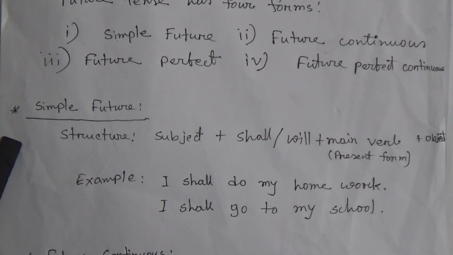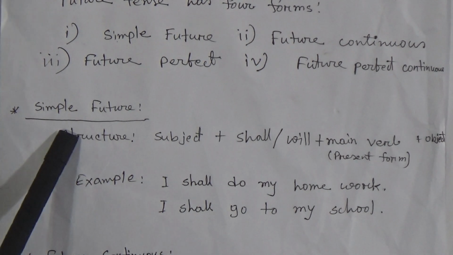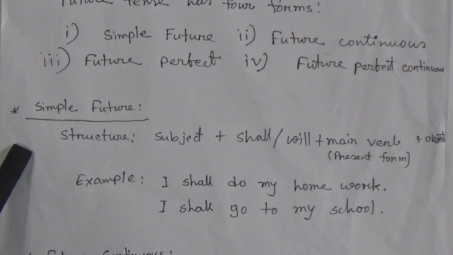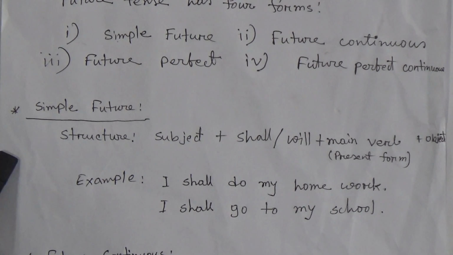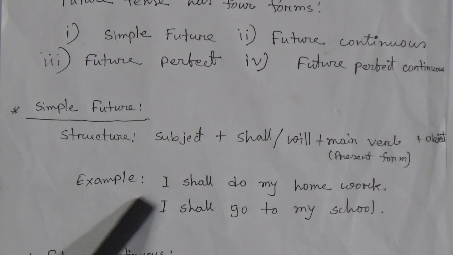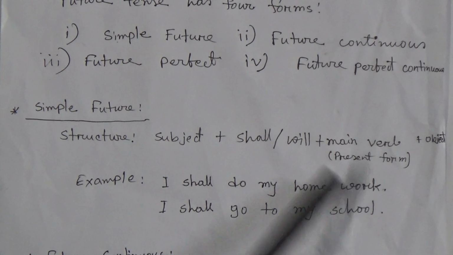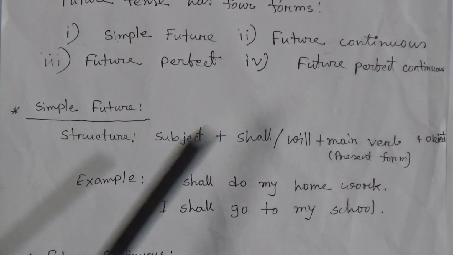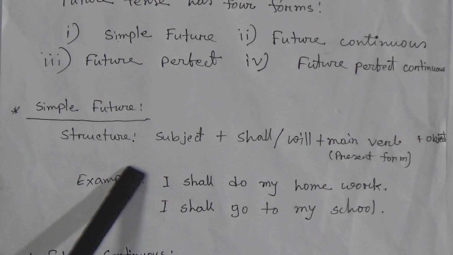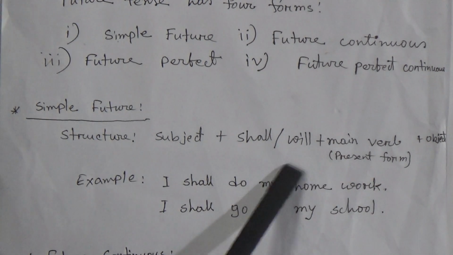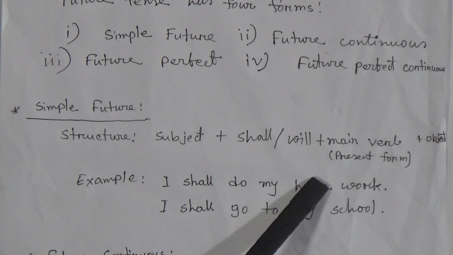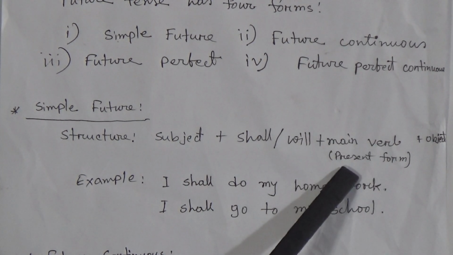At first I am going to say something about simple future tense. Dear students, at first you have to know what is simple future tense. About simple future tense, you can say this tense denotes an action that will happen in the future. For example, I shall do my homework, I shall go to my school. If I am going to say about structure, its structure is subject plus shall or will plus main verb plus object or extension. Here you have to write the main verb's present form.